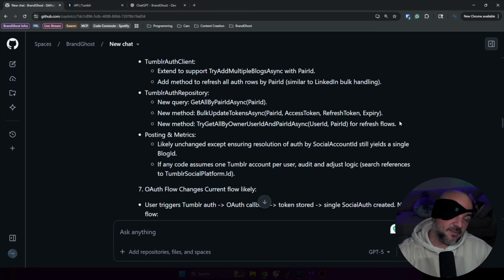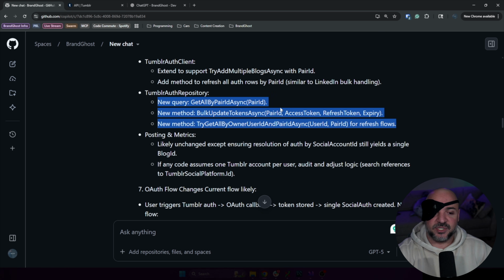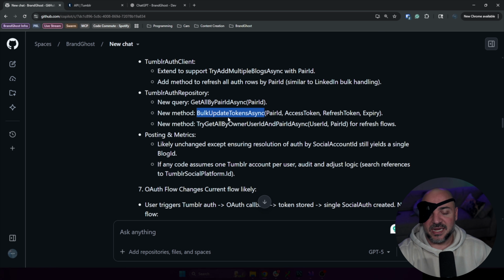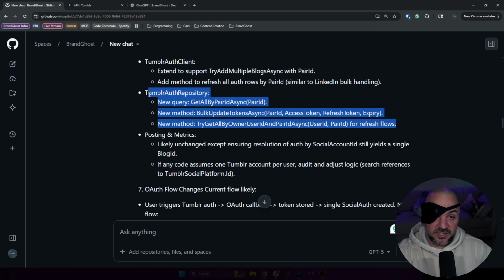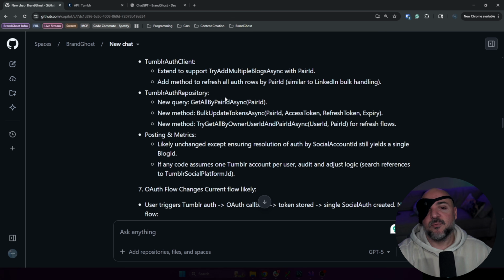I could go spend time up front and confirm all of this, but genuinely, I'm reading this and thinking, this doesn't seem wrong. If I spent some time up front going through the code, I might be able to confirm these or say, actually, to give you an example, we don't need this one, or we don't need this one. Try get all by owner, user ID, and pair ID. Maybe we just update the existing method that's close to this. Maybe that's good enough. But instead, because this is more realistic for what I normally do, I would just let it go do this. And then when I review the code, I would go, oh, that feels kind of silly. Is that something I could get better at? I think so. I just generally work that way, and I refine that kind of thing later in the code review.